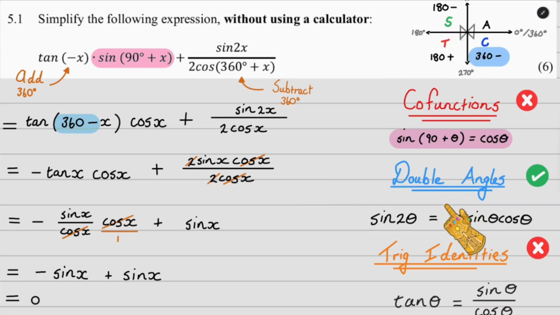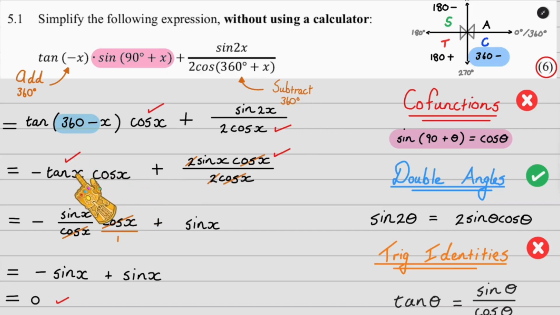Okay, you see, this question tested quite a lot of things: reduction, cofunctions, double angles, identities, a bit of algebraic fractions at the same time. Let's have a look where our 6 marks will come from. The first mark comes from the cos x through the use of cofunctions. The second mark comes from simplifying this into this by subtracting 360.